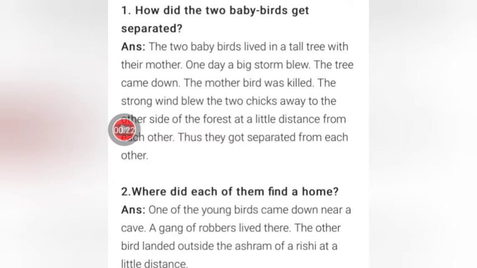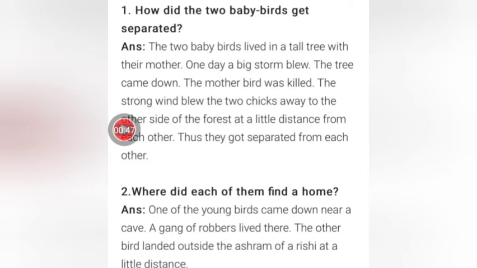One day a big storm blew. The tree came down. The mother bird was killed. The strong wind blew the two chicks away to the other side of the forest at a little distance from each other. Thus they got separated from each other. Please strictly follow the pattern that I have told you using the school copy. So just write everything in that pattern. So this is our first answer.